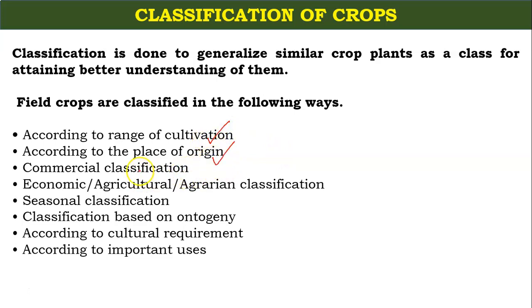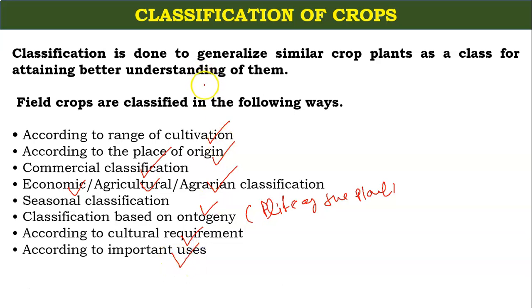We can classify the crops as commercial classification, economic agriculture and agrarian classification, seasonal classification, and classification based on ontogeny, meaning the life of the plant. We can also classify the crops according to cultural requirement and according to important use.